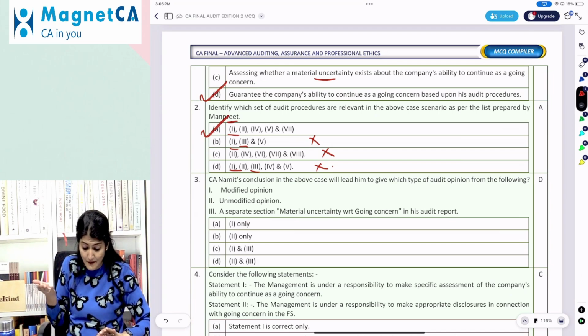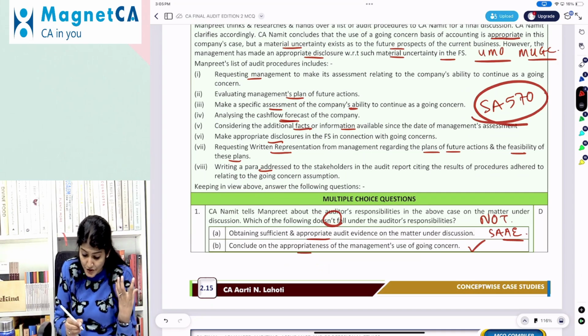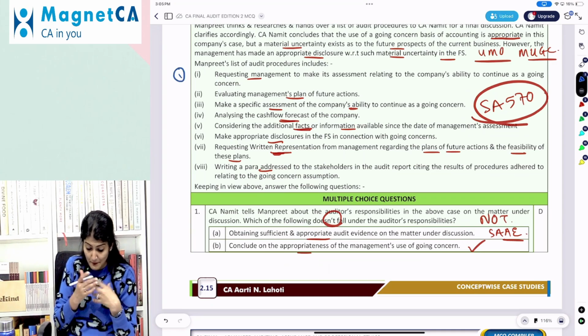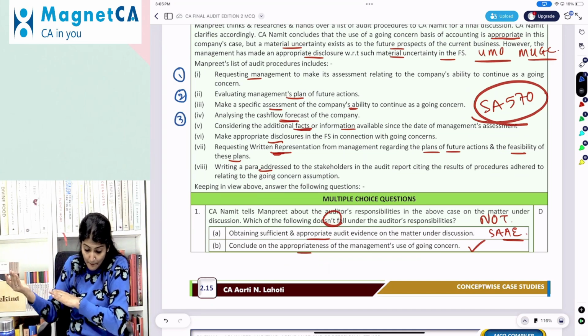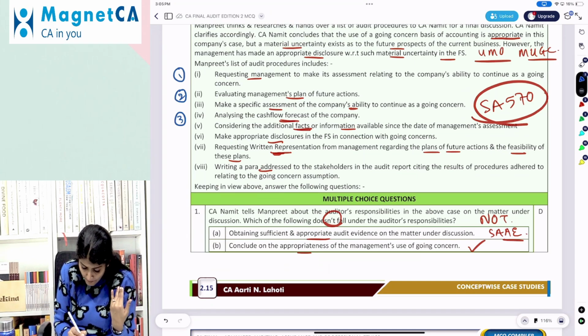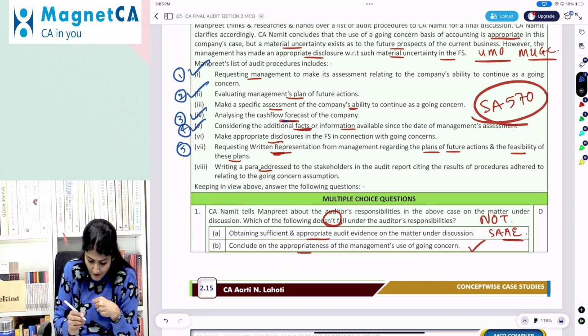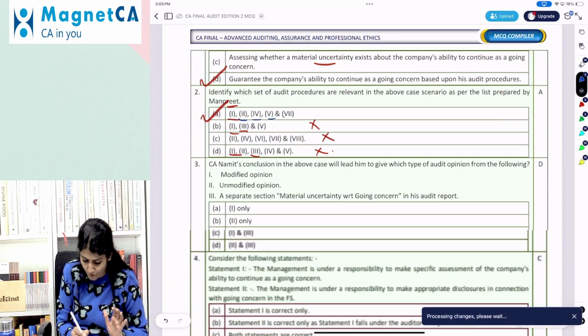Right, and let us read what 4, 5 and 7 are over there. So 4, analyze the cash flow forecast of the company, 5, additional facts or information, and 7, requesting the representation from the management. So 1, we request management if they have not yet performed the assessment, and management's plan for future action. Then we also look into the cash flow forecast of the company. We also check for the appropriate disclosures, analyze the cash flow, additional facts or information, and request the representations from the management. So we have 1, 2, then 4, 5, and then 7. Right, so 1, 2, 4, 5, and 7.